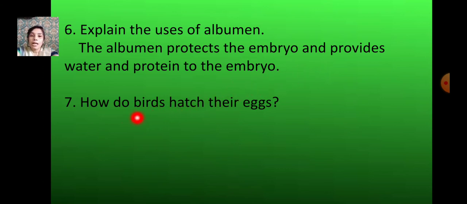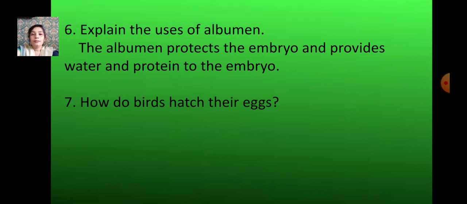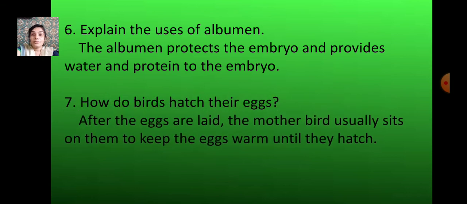Number 7, how do birds hatch their eggs? By incubation, right? They sit on their eggs to keep the eggs warm. After the eggs are laid, the mother bird usually sits on them to keep the eggs warm until they hatch. Until the baby birds break out and come out, the mother bird sits on them and keeps the eggs warm. That is called incubation, right?